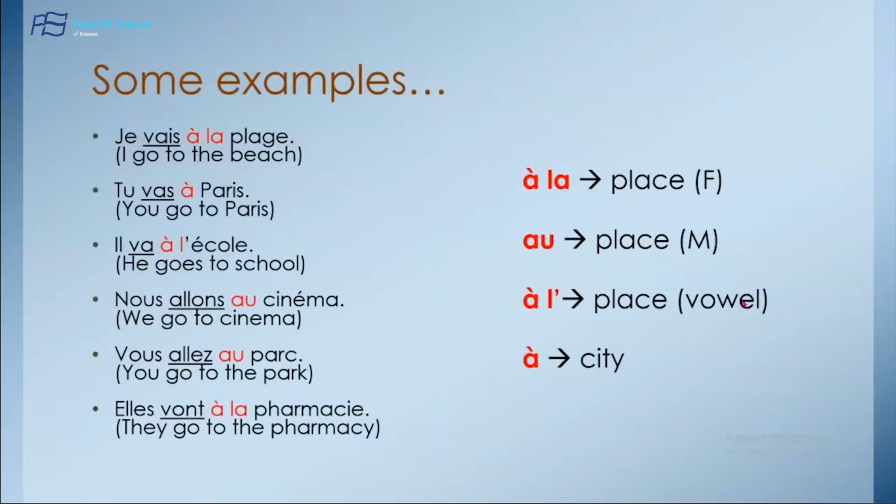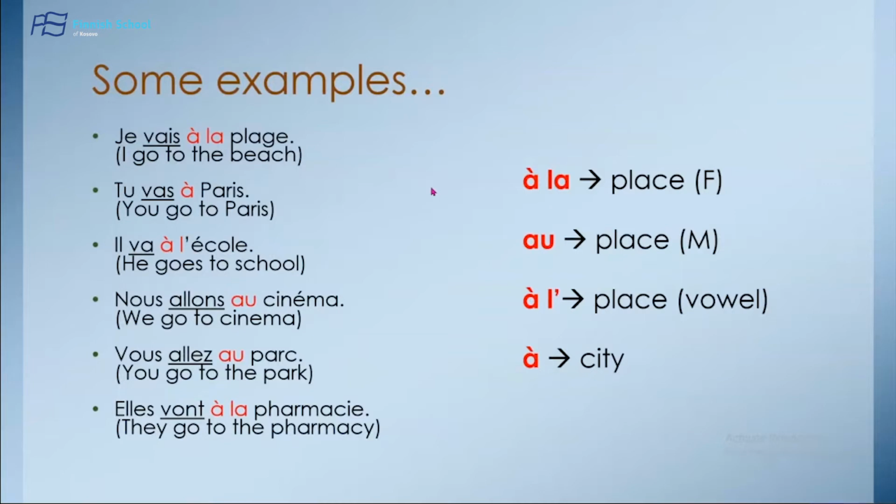Okay, let's take some examples. And also here we have some prepositions that we are going to learn today. Je vais à la plage. Tu vas à Paris. Il va à l'école. Nous allons au cinéma. Vous allez au parc. Elles vont à la pharmacie.